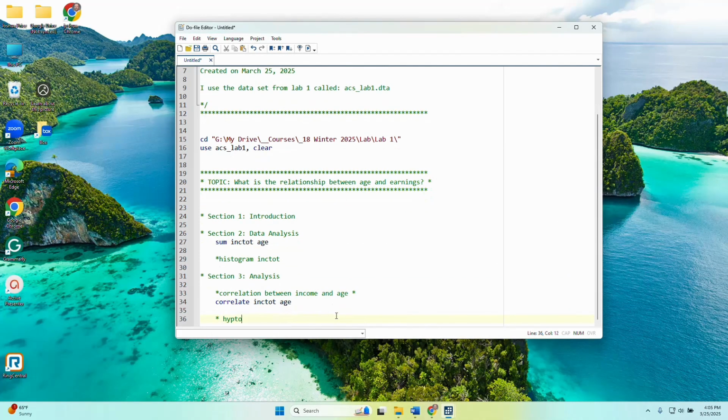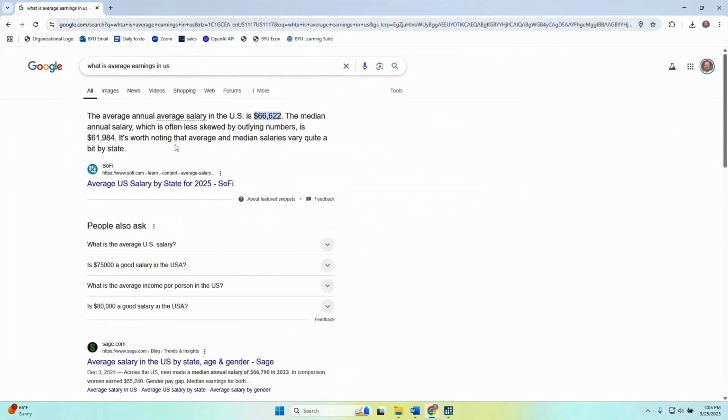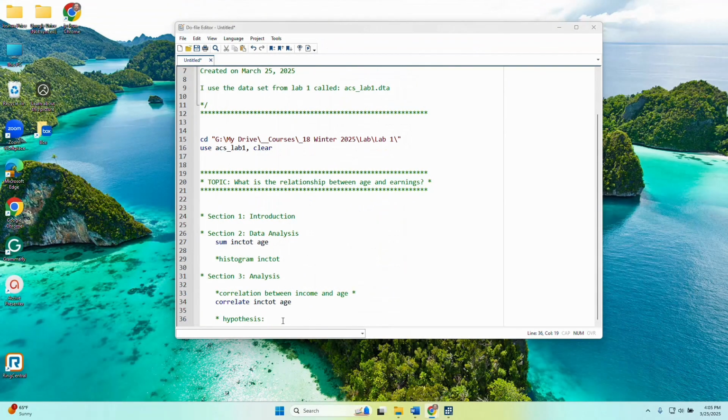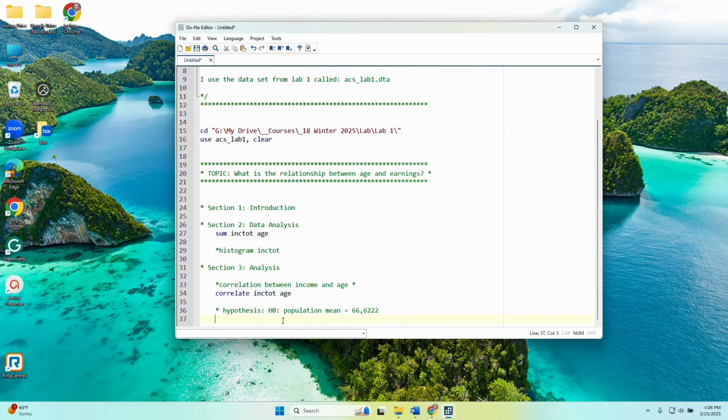So maybe let's think of my first hypothesis. Maybe my first hypothesis is I read a news article that says the average annual salary in the US is $66,622. Well, let's go ahead and have that be our first hypothesis. So the first hypothesis, my null hypothesis, is that the population mean is equal to 66622. Okay, well, I can use my data to test this.